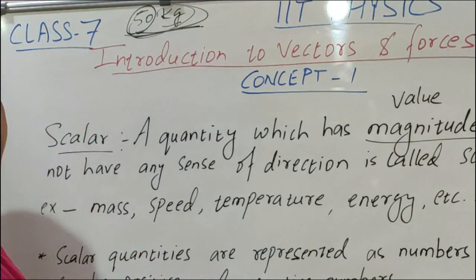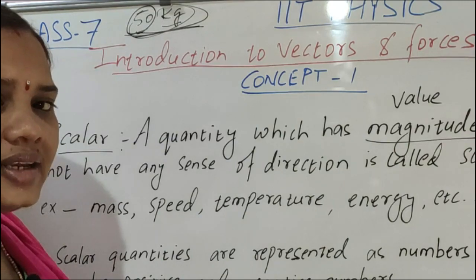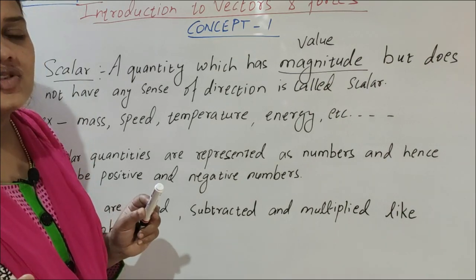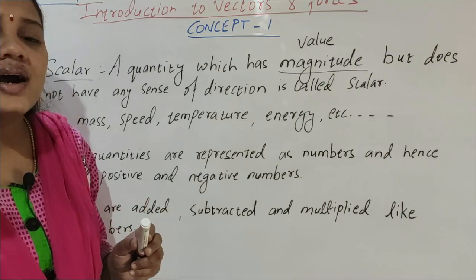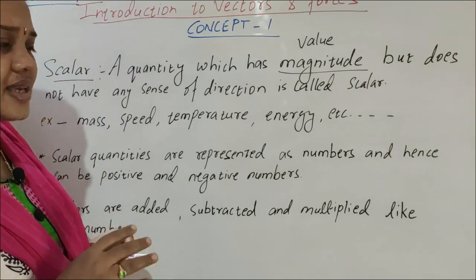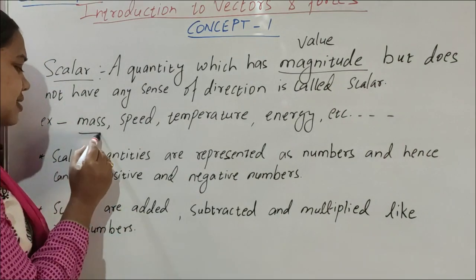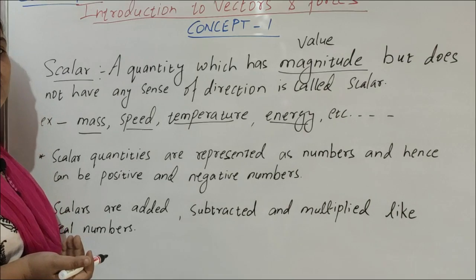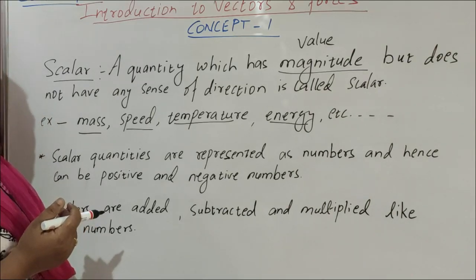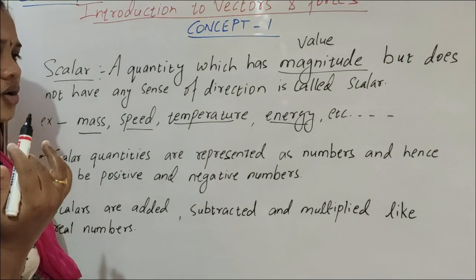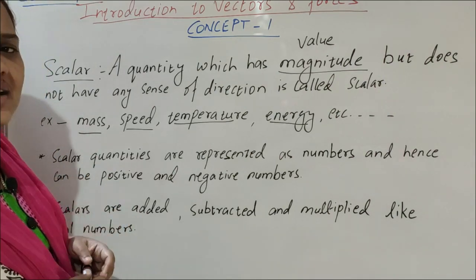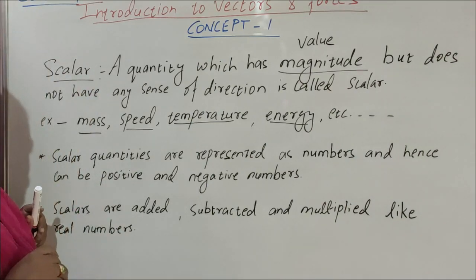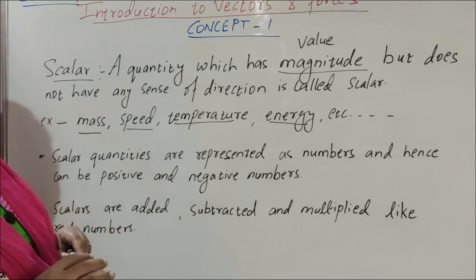So scalar quantity is a physical quantity which gives you only the magnitude but no sense of direction. It does not tell about the direction. That is called scalar quantity, like mass, speed, temperature, energy, work, density, volume, area, etc. There are lots of physical quantities in that, so many scalars and so many vectors. Presently we are reading about scalars.